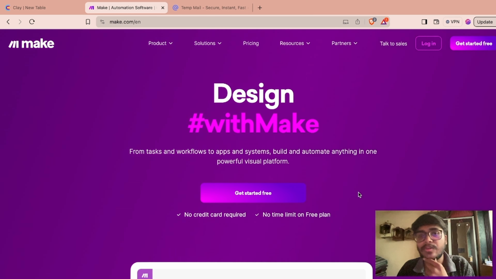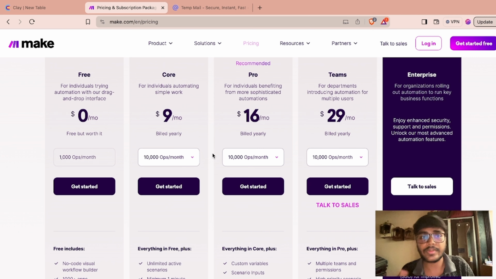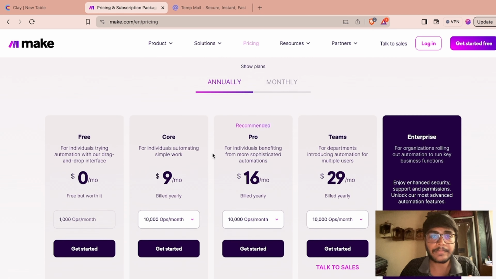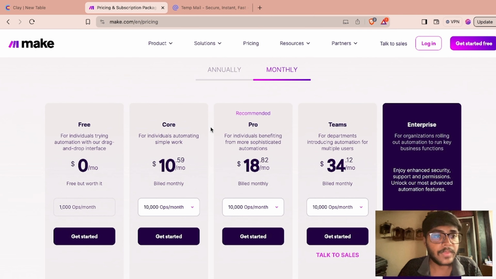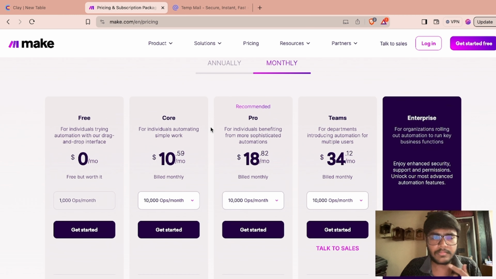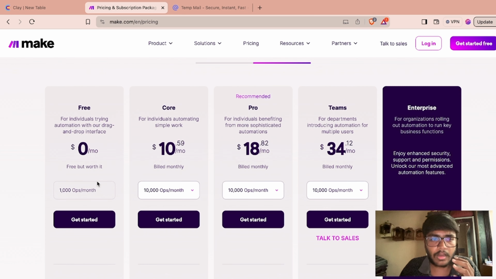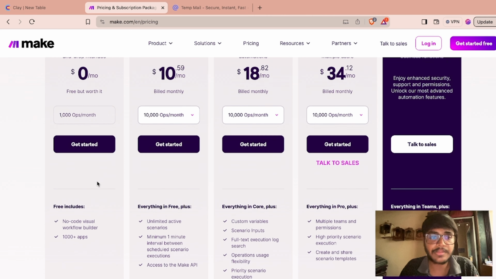So first of all, you have to go to make.com, and there are several plans right now. It's also one of the most inexpensive software that I have seen in the automation industry, and that is also one of the reasons you should go with make.com. You don't need any paid plan if you're just getting started, and if you have fewer than 1000 operations, you can do more than enough in the free plan. You have a lot of flexibility and a lot of apps that you can use.